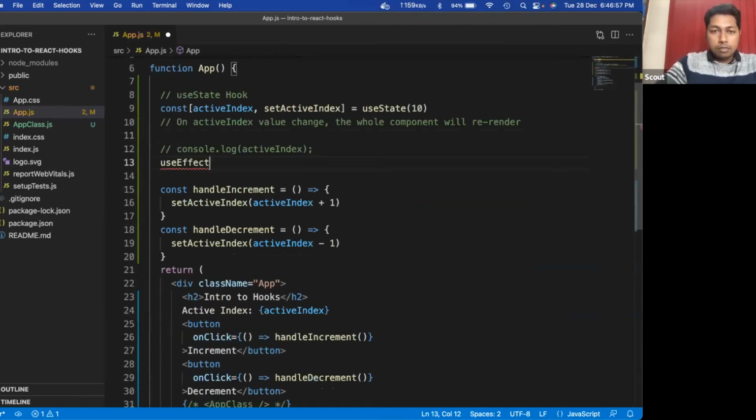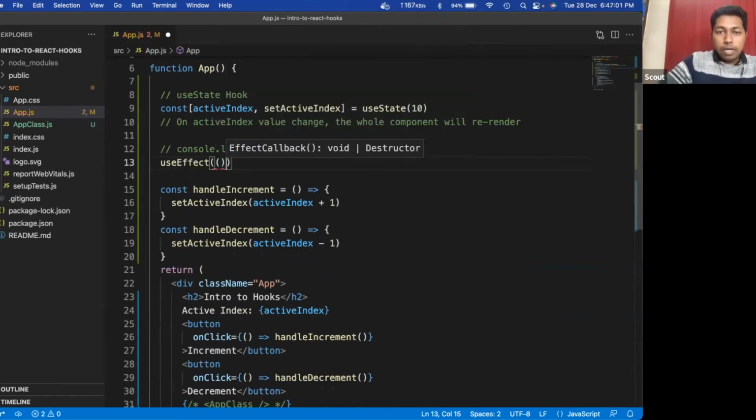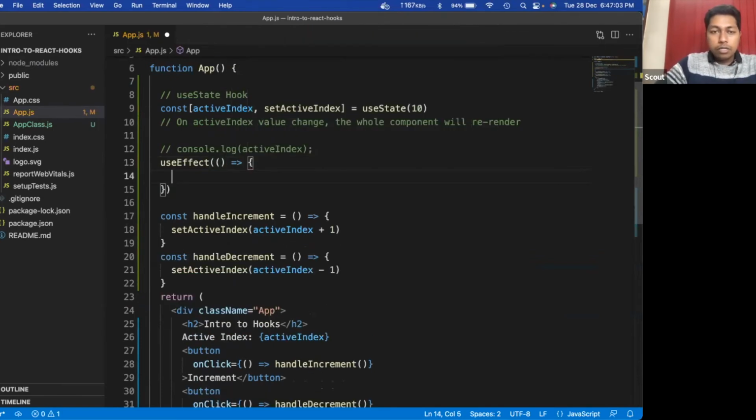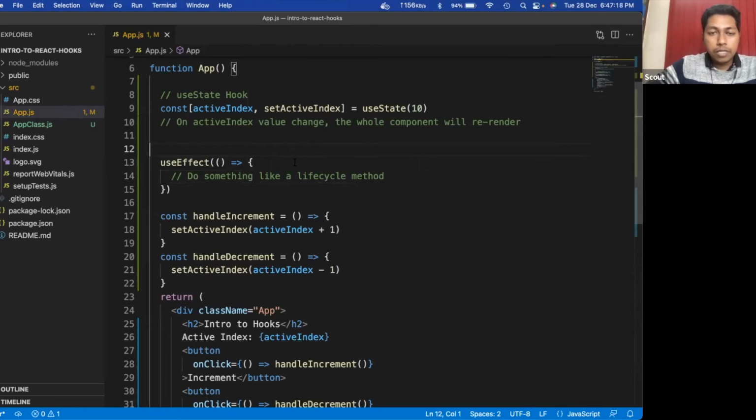To do that, we can simply use useEffect. Here we have an arrow function where we have to do something like a lifecycle method.